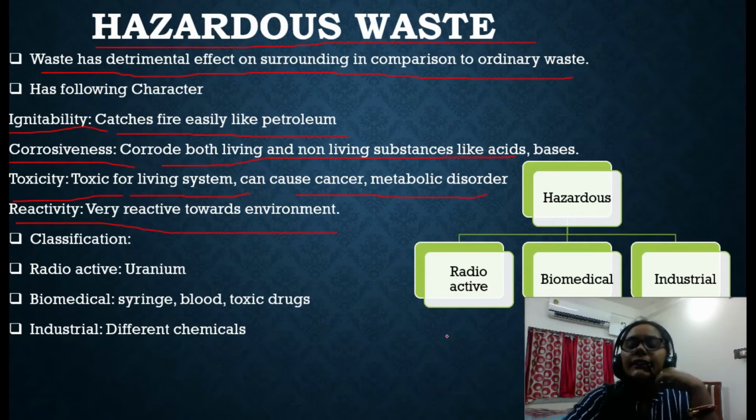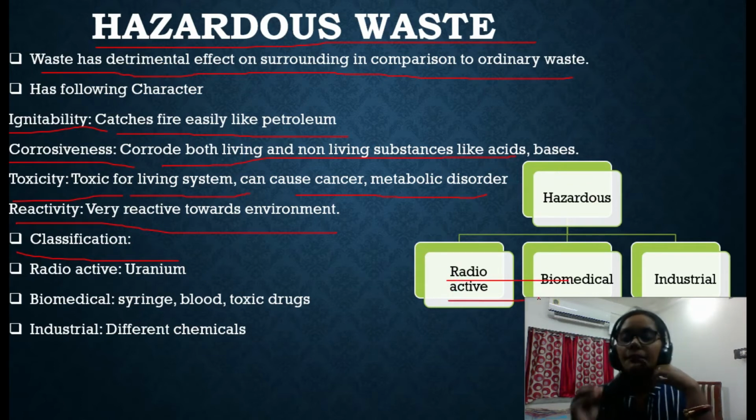Now the classification of the hazardous waste. What are the types of hazardous waste that we have? These are some of the classifications. One is radioactive. Radioactive means the materials that can emit alpha, beta, gamma radiation gradually and continuously. That type of hazardous waste is called radioactive hazardous waste, like uranium, radium. They are radioactive and hazardous waste. While they are mixing into the ground and into water, they all become hazardous waste.